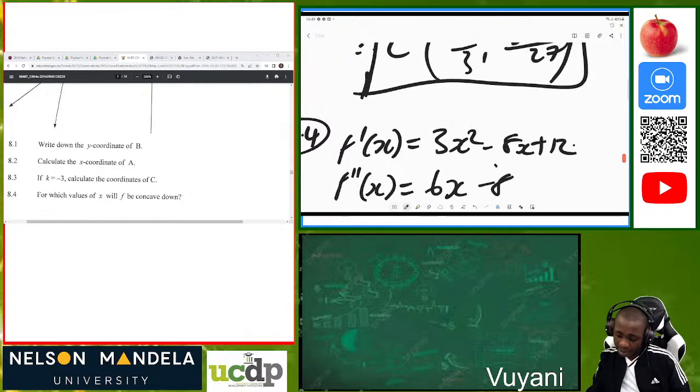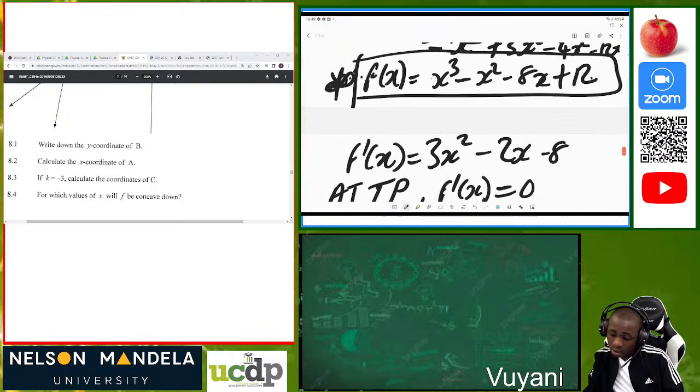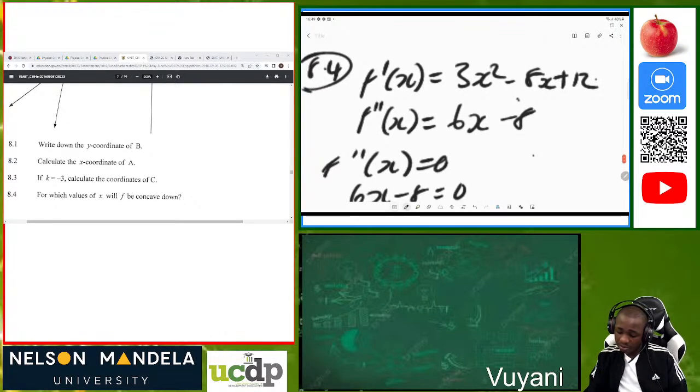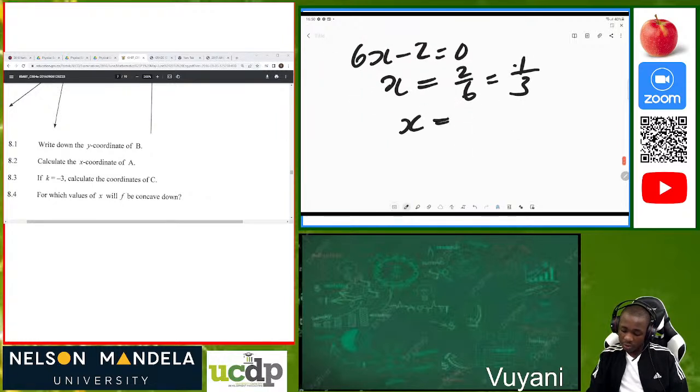Because my f prime, let me double check from what we solved earlier. Oh, it's negative 2x. I just swapped it here, I'm sorry. Minus 8. So here it's supposed to be negative 2. Please forgive me for that, I just made a silly mistake. So 2 over 6 is the same as 1 over 3. So x is equal to 1 over 3.